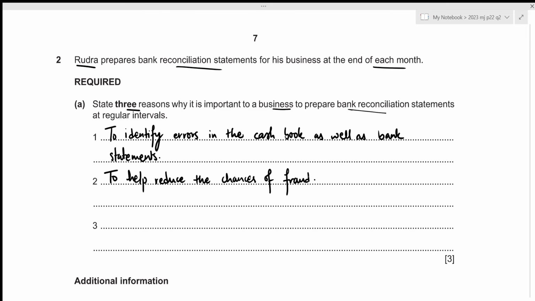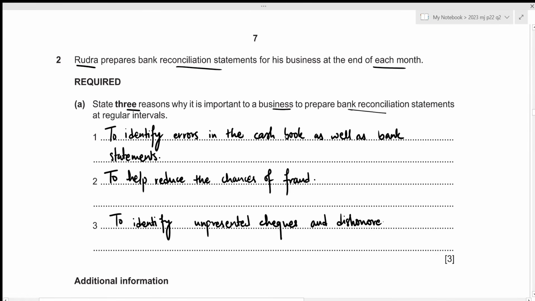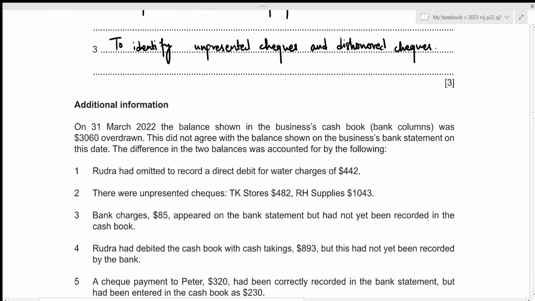Now, the third reason that we need to prepare a bank reconciliation statement will be to identify any of the missing transactions, which will be of unpresented cheques or dishonoured cheques. Let's write it down. To identify unpresented cheques and dishonoured cheques. Okay, that's all for the first part of this question. Now let's move towards the second one.